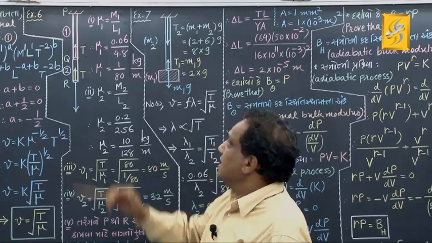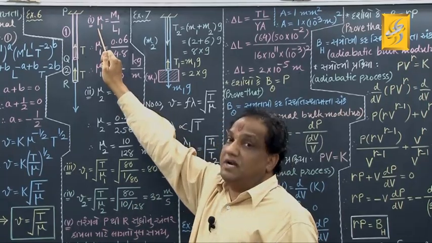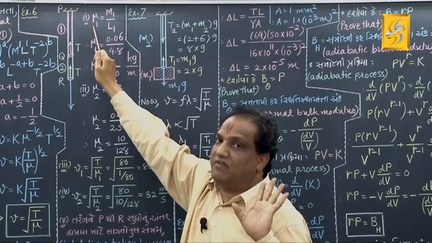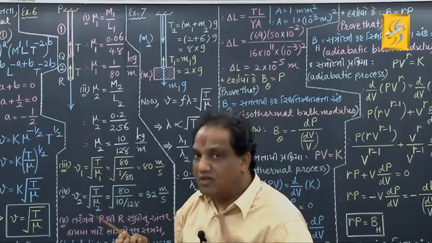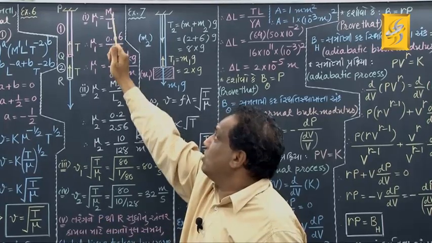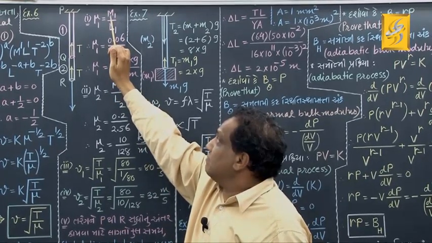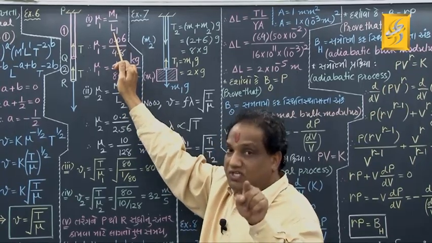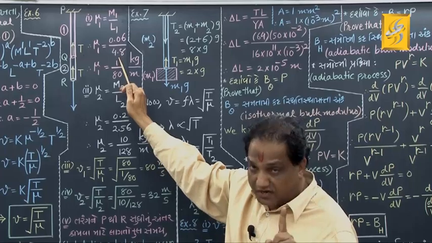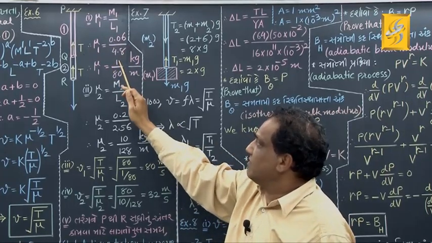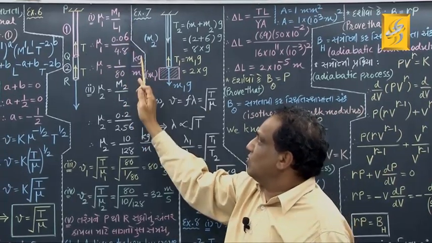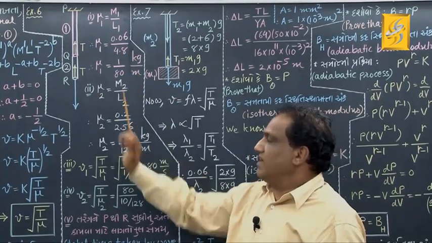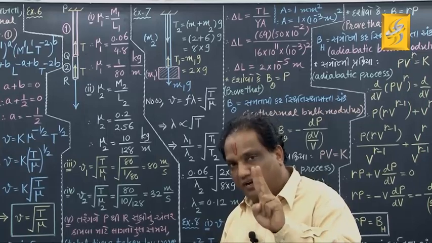Okay, fine. Now, what about the linear mass density for the first wire? Let it be mu1. Then according to the definition, it is total mass upon total length. For the first wire, it is m1 upon L1, correct? The mass of the first wire, they have given as 0.06 kilogram. The length of the first wire, they have given as 4.8 meter. Simplify. The answer is 1 upon 80. The unit of mass is kilogram, the unit of length is meter. Correct? Similarly, we can find the linear mass density for the second wire.